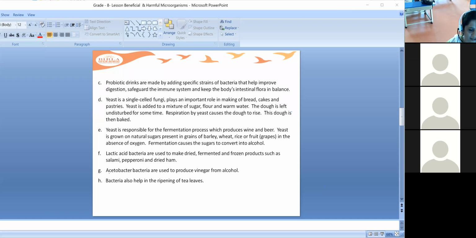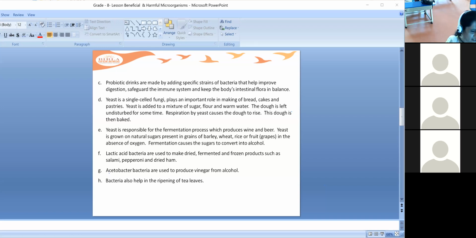It allows the dough to rise. Why? Because the yeast carries out respiration, and during this respiration the gases are released. These gases help the dough to rise.